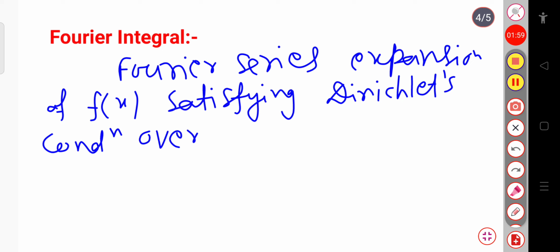Suppose here I am considering minus L to plus L. This Fourier series expansion in this interval minus L to plus L can be written as, if you can remember the Fourier series from your previous semester,